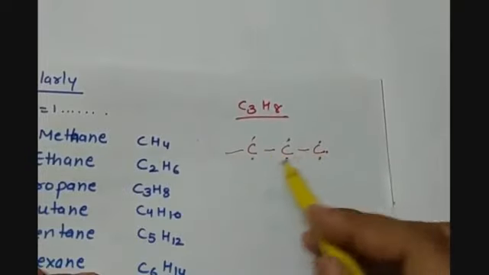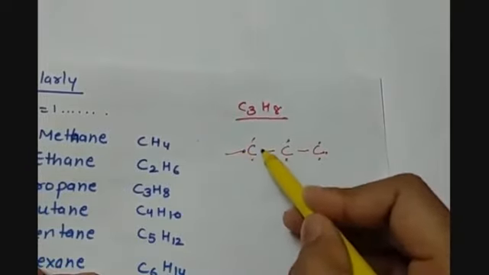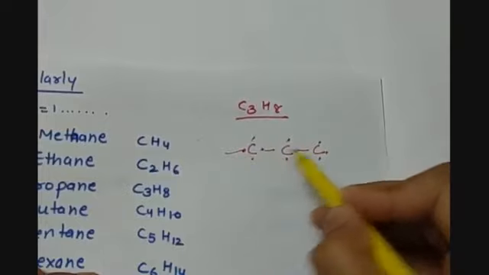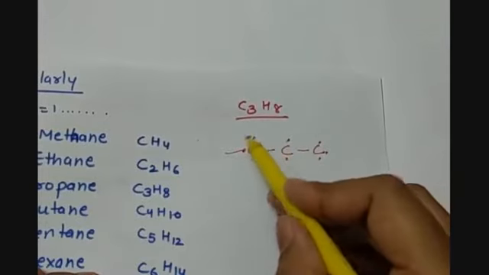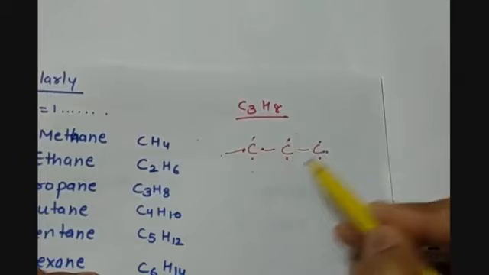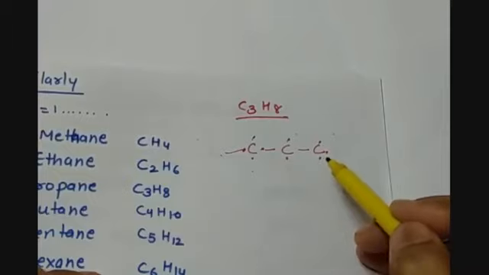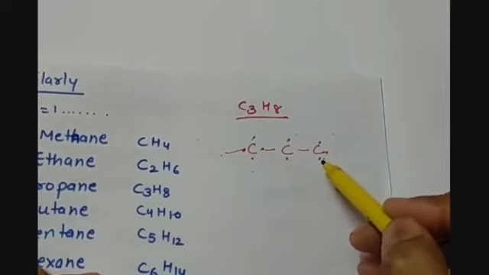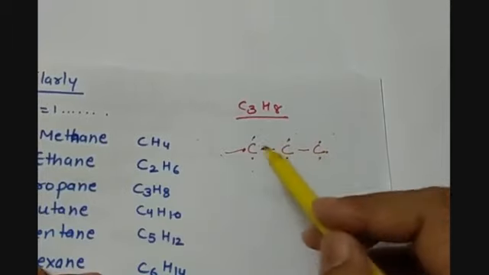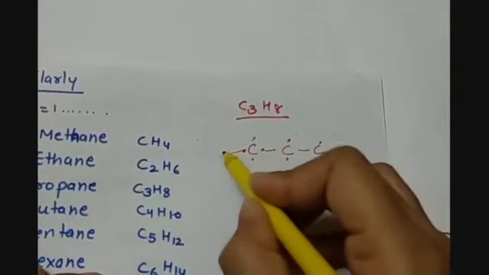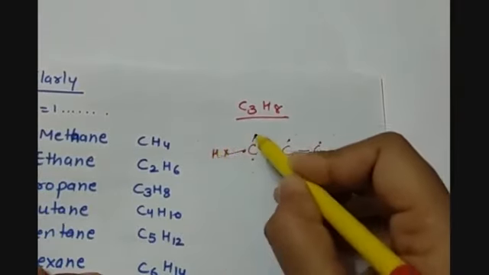We know that each carbon atom has a valency of 4. So this way 1, 2, 3, 4, 5, 6, 7, 8 hydrogens we have, and we need 8 electrons to satisfy the valency of the 3 carbon atoms. So let us arrange the hydrogens here.